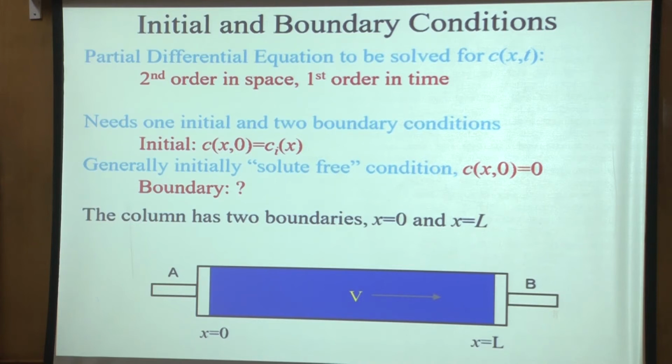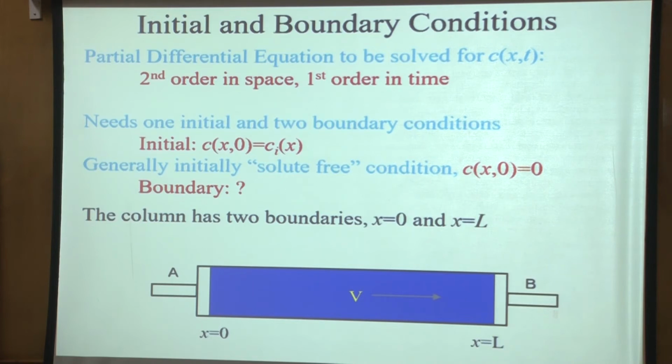For the initial condition, typically you could have some Ci which may be a function of x, but as it becomes a function of x, it becomes more difficult to solve the equation. So typically we try to deal with a very simple initial condition. That's in our control, what initial condition we want to put in the column. So we typically always put Ci(x) as 0. So initially there is no solute in the column, so Ci(x) is 0.